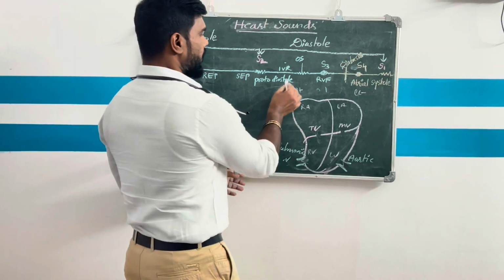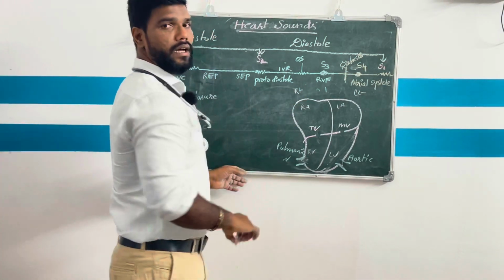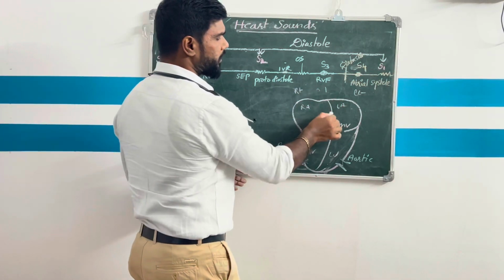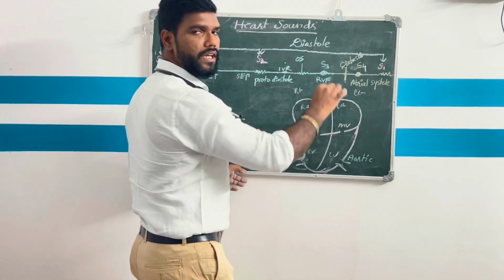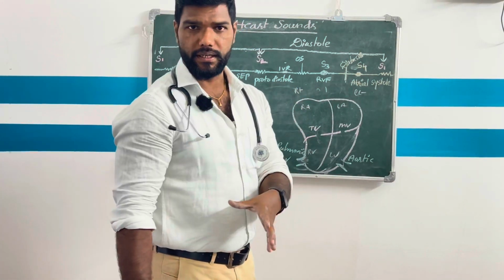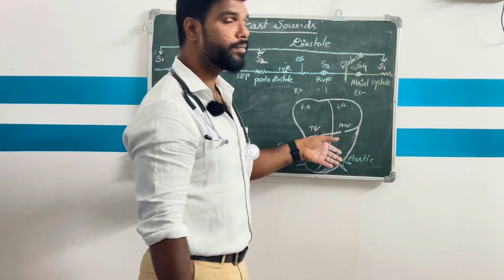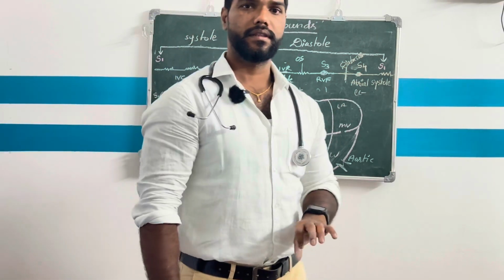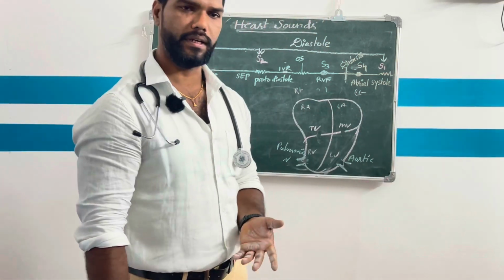After the relaxation of the ventricle, the blood from the atria is pumped into both ventricles at high speed. This rapid flow of blood from the atria into the ventricle produces the third heart sound. You got my point?